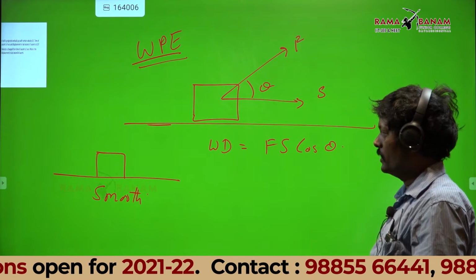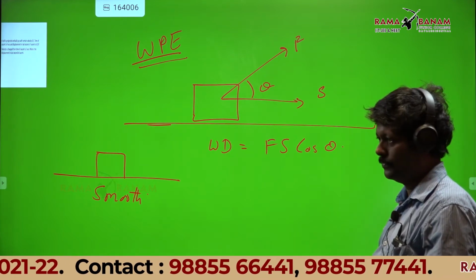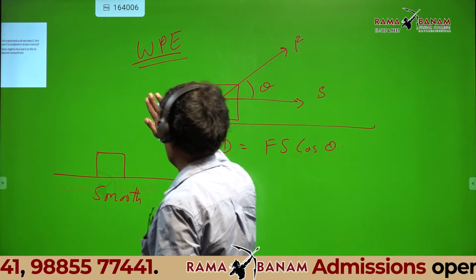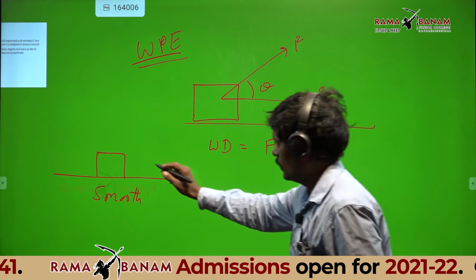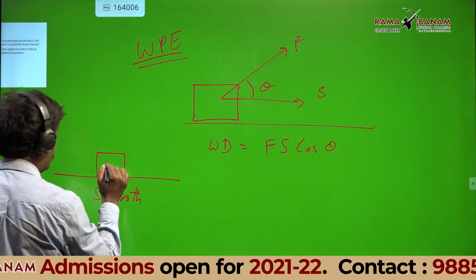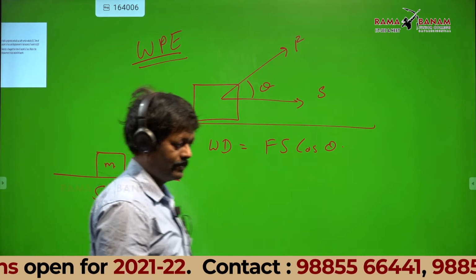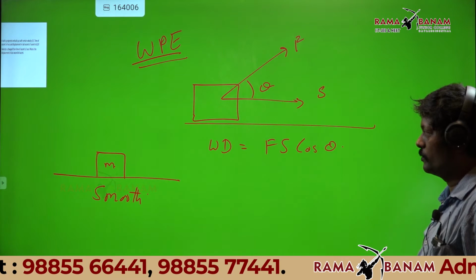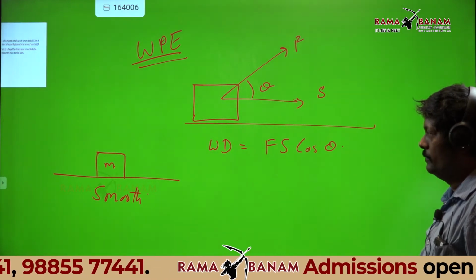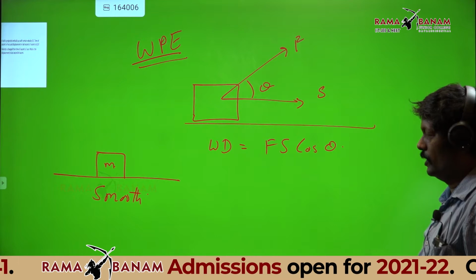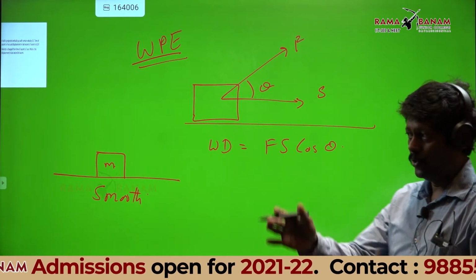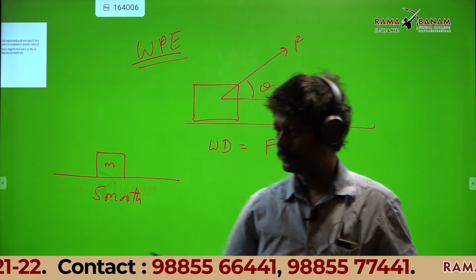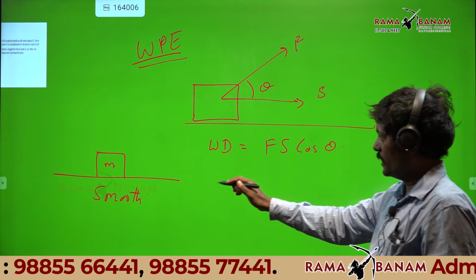Now listen, suppose a body is placed on a smooth floor, mass M. Look at this diagram. How many forces are acting on this body? Can anyone tell me? Are any forces acting on this body or not?